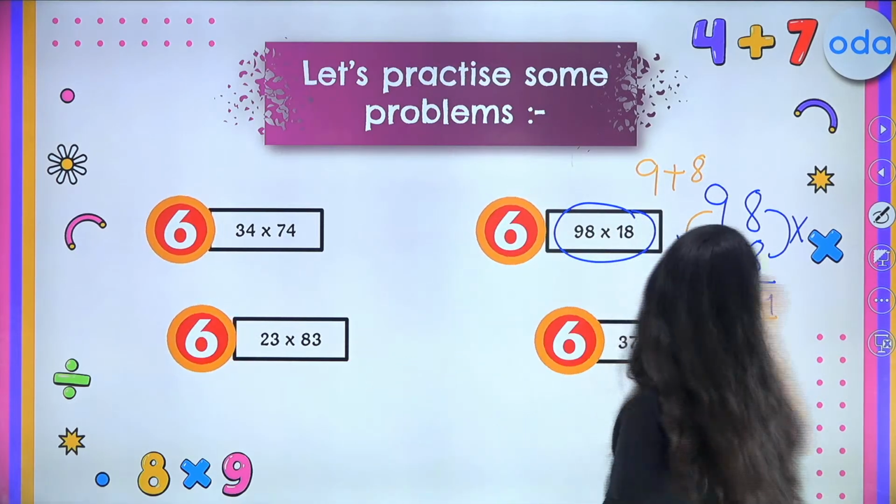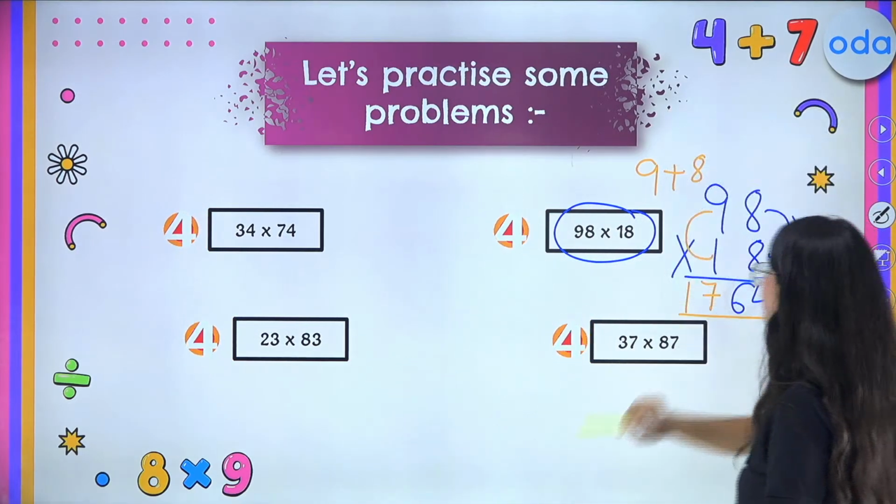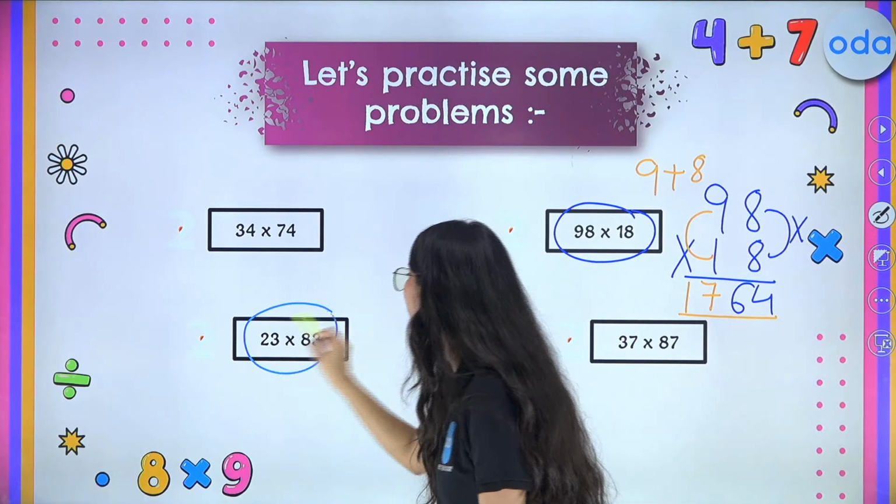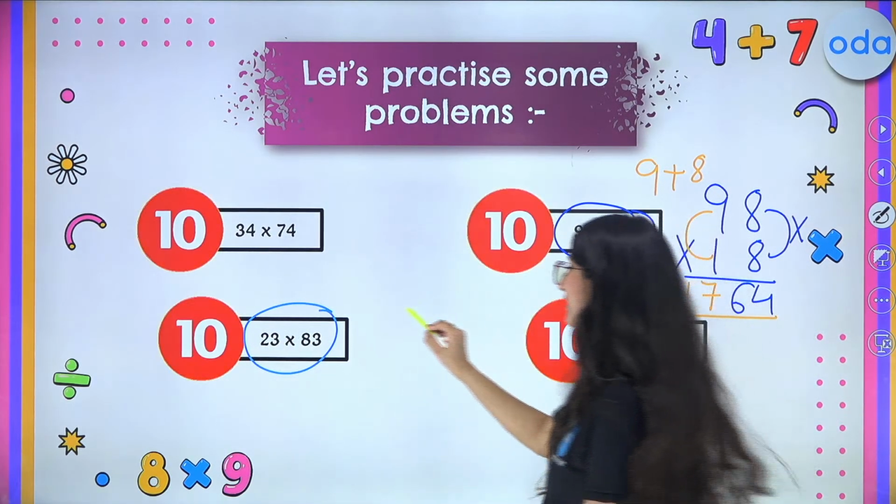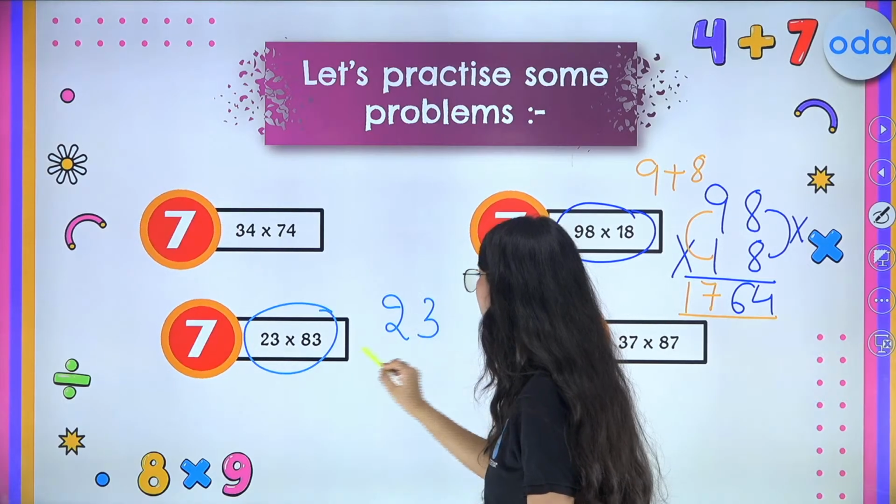Now let us try another question, everybody. All right, so what is 23 times 83? So let us see over here.